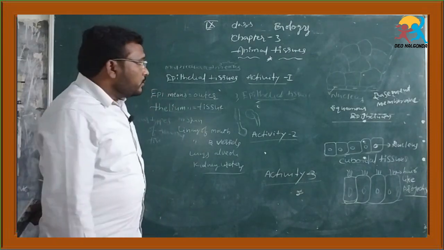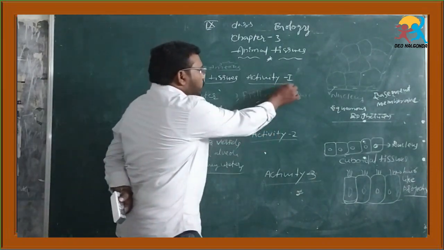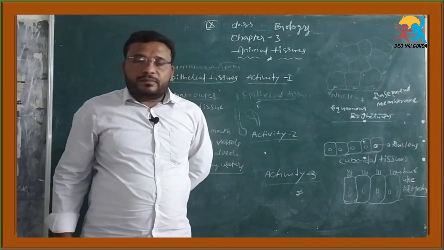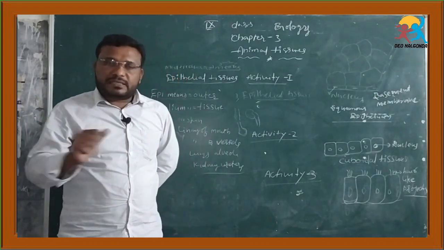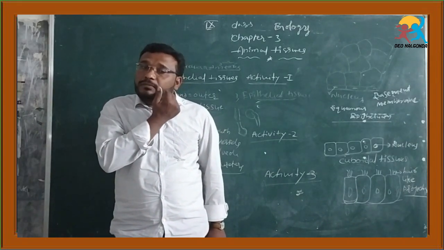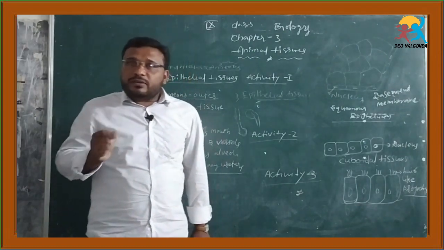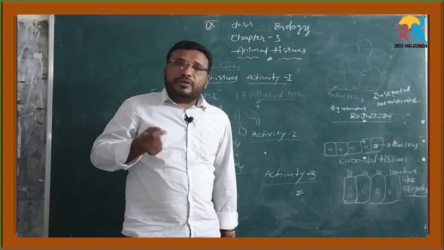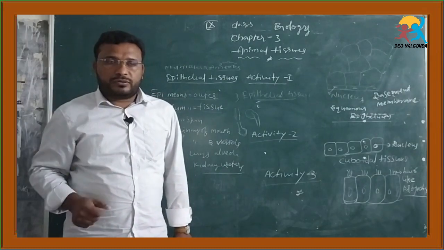Now do the activities. First of all, activity 1. You collect the permanent slides, activity 2, activity 3. First of all, you collect the substance from the lining of the mouth with a wooden spoon and observe under the microscope. Draw the diagram of what we have observed in your notebook.